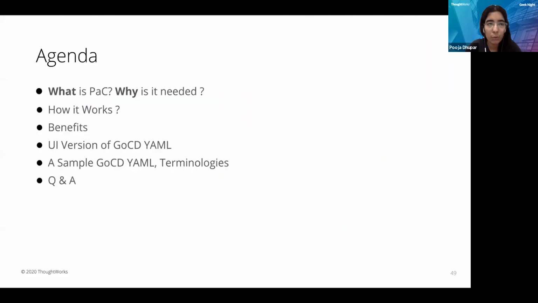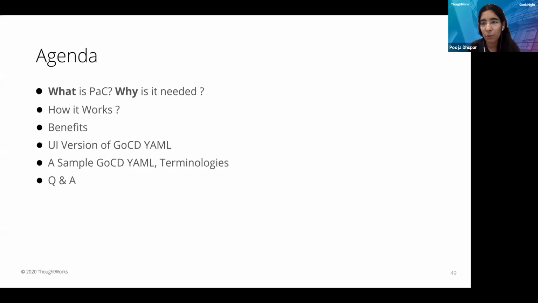So let's first go through the agenda. First of all, we will go through what pipeline as code is and why it is needed. The next is how it works and what the benefits of pipeline as code are. After that, we will see how pipeline as code looks in GoCD by going through the YAML file of GoCD and then the terminologies used in GoCD files. And after that, we'll have a Q&A.